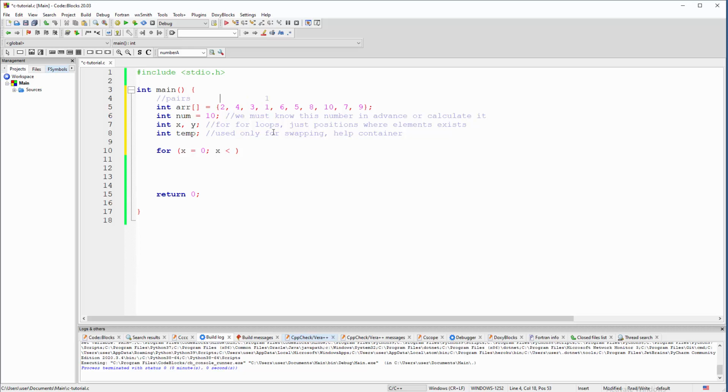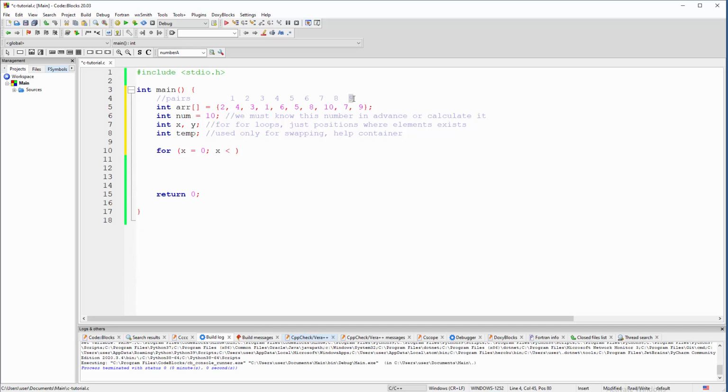Let me just fix this code a little bit. So this is the first grouping when we are swapping and comparing. This is the first combination, second, third, 4, and there is a reason why I'm manually typing this here. We're gonna explain. And 6 and 7 and 8 and 9.